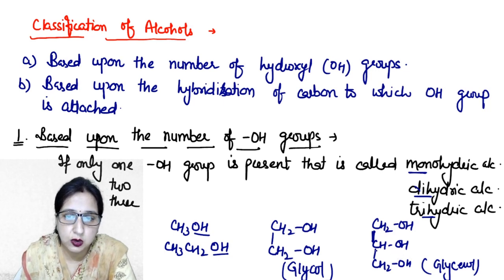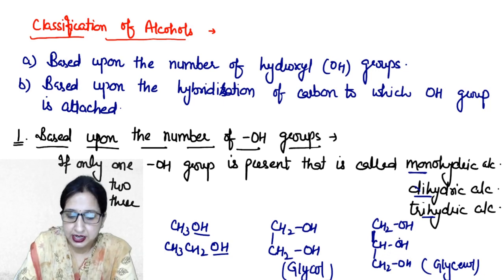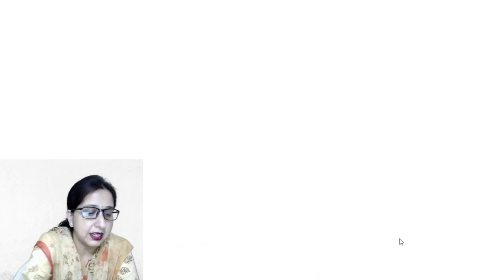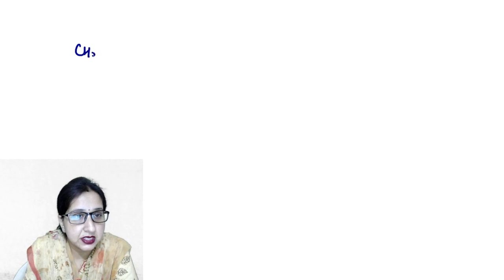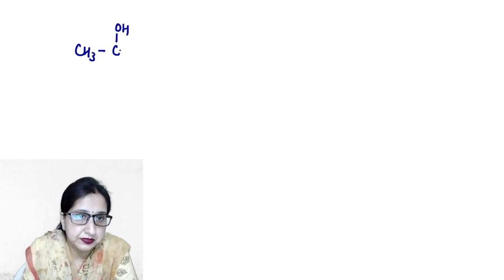Clear? Next, sometimes it is found that 2 or more hydroxyl groups are attached to the same carbon. For example, CH3 like this.